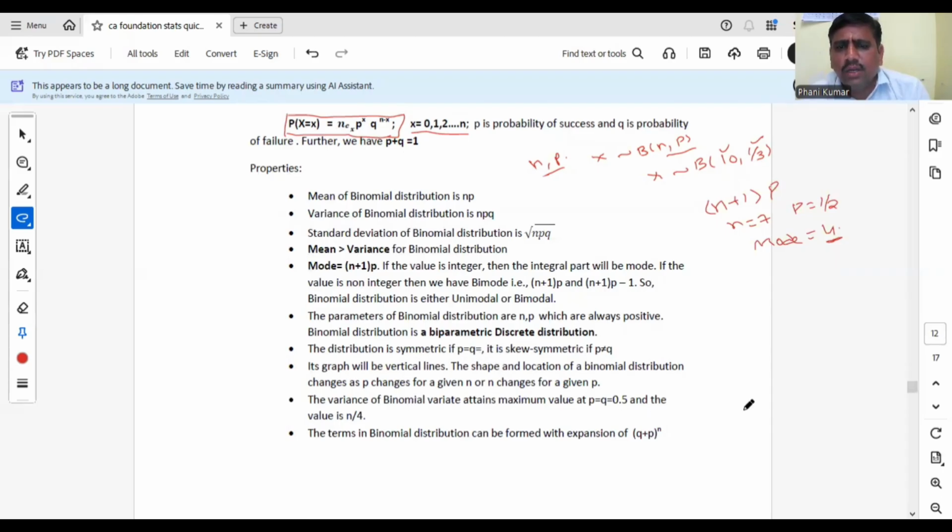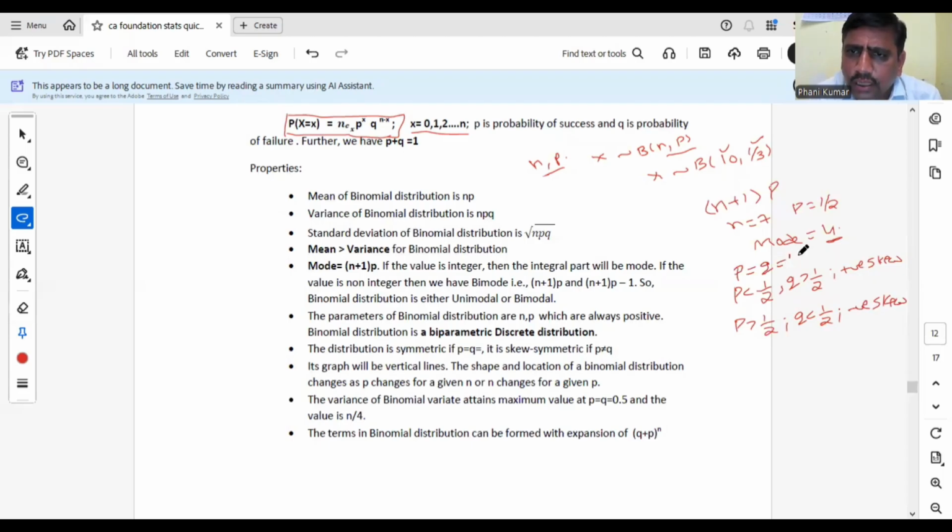Similarly, the binomial distribution is positively skewed when p is less than half and q is greater than half. Similarly, when p is greater than half and q is less than half, the binomial distribution is negatively skewed. And whenever p equal to q equal to half, the binomial distribution is symmetric. So based on p and q values, it is sometimes symmetric, sometimes positively skewed, sometimes negatively skewed. Please remember these points.